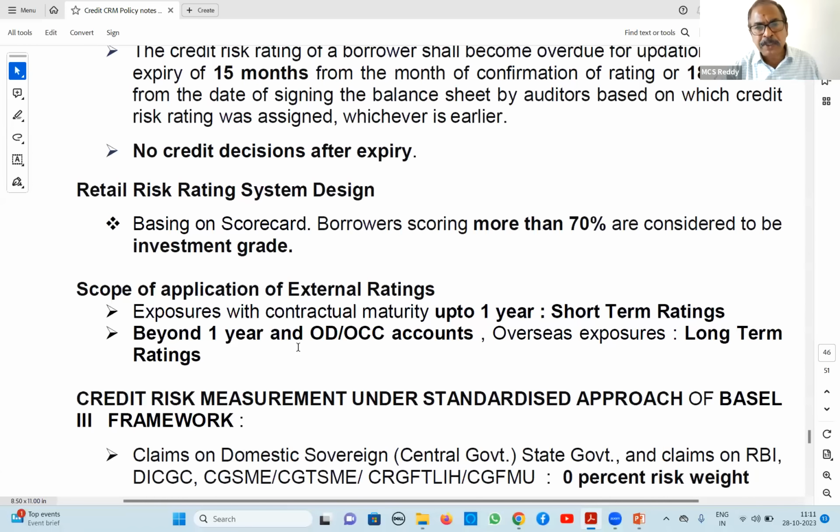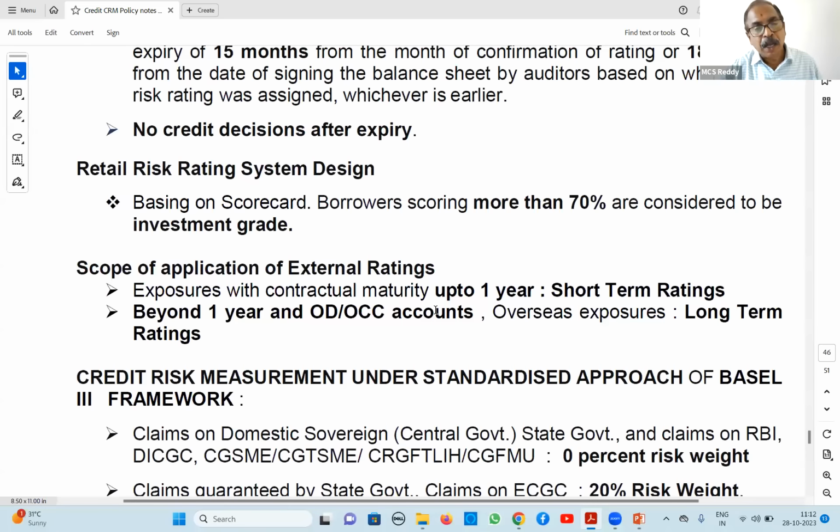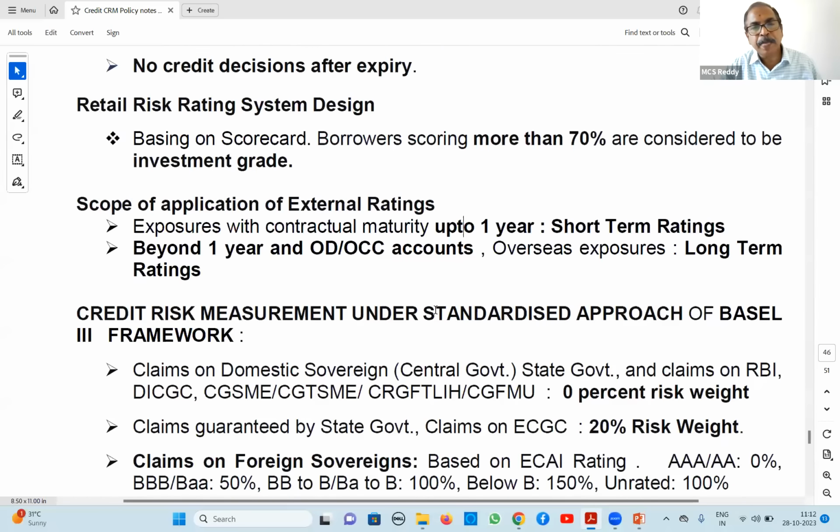So here up to 1 year it is short-term ratings. Beyond 1 year is long-term, and OCC, though it is given for 12 months, it will be again renewed and continuously it will be there. That is why OCC or OD accounts normally we do for long-term ratings only. If it is less than 1 year, then only we do short-term ratings. So that is why mostly in our ratings we will not find A1 plus etc. Only AAA, AA or A or BBB or BB etc. we will find, because all are long-term ratings, right?